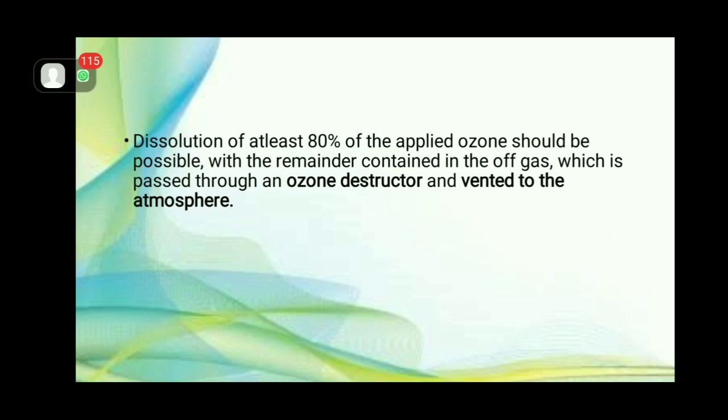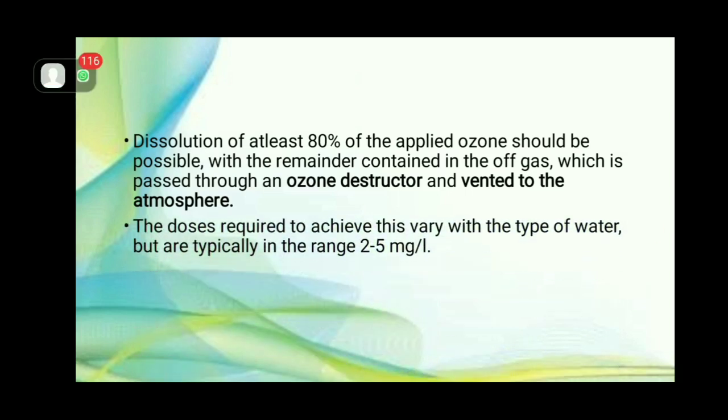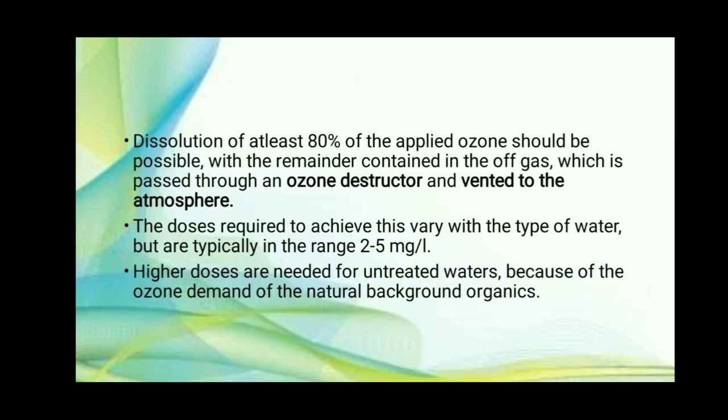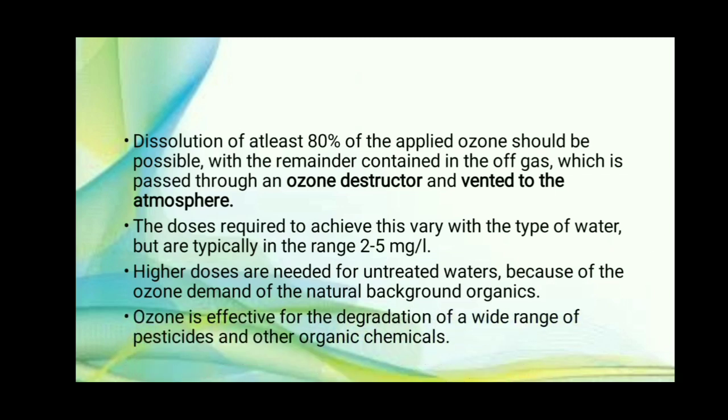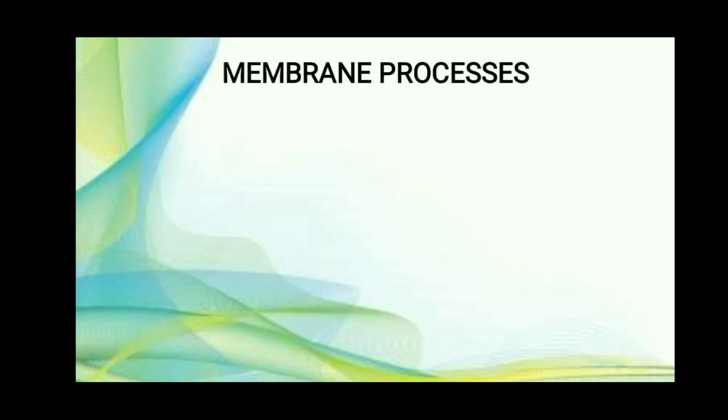Dissolution of at least 80% of applied ozone should be possible. And the remaining ozone gas is passed through the ozone destructor and vented into the atmosphere. The dose required is 2 to 5 milligram per liter. Higher doses are needed for untreated water because ozone demand increases. Ozone is effective for degradation of a wide range of pesticides and organic chemicals.